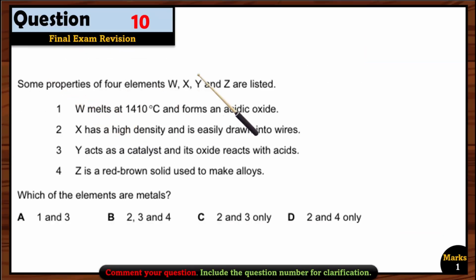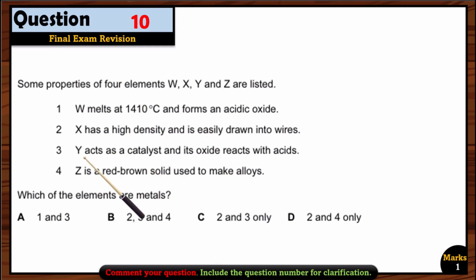Question 10. Some properties of four elements W, X, Y, and Z are listed. First, W melts at 1410 degrees Celsius and forms an acidic oxide. X has a high density and is easily drawn into wire. Y acts as a catalyst and its oxide reacts with acid. So Y, it means it's a transition element, right? X has a high density and it is easily drawn into wires. It means it is a metal, right? And which metal? Usually copper can be drawn into the wire. Okay.